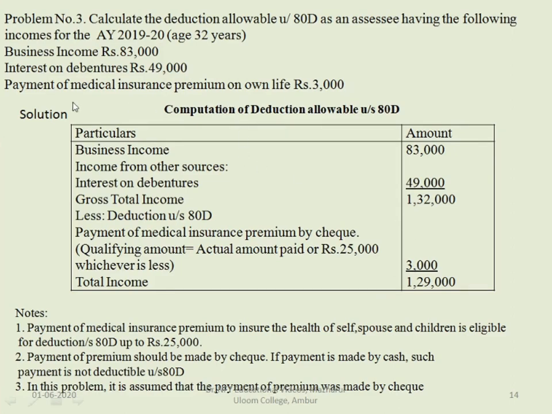So here we have assumed that the payment is made by check. So we are deducting 3,000. Actual amount or 25,000, whichever is less. Here actual amount is 3,000 or 25,000. So 3,000 is less, so we are deducting 3,000.